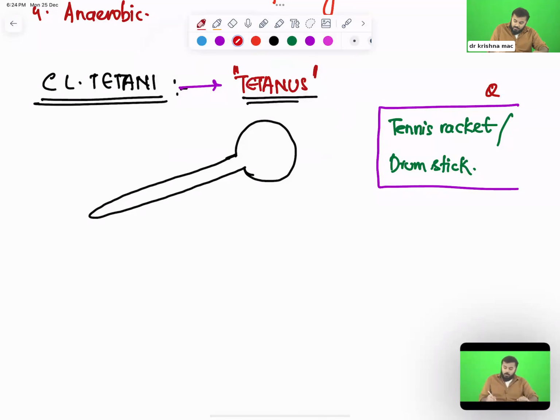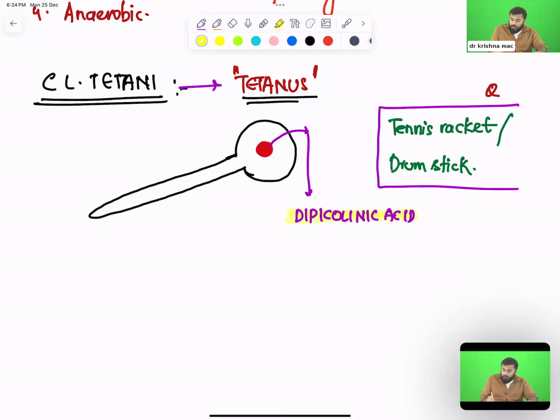Now, in the center of the head, we have a very important acid, called dipicolinic acid. This is another important question. It is because of dipicolinic acid that Clostridium has attained that stability.